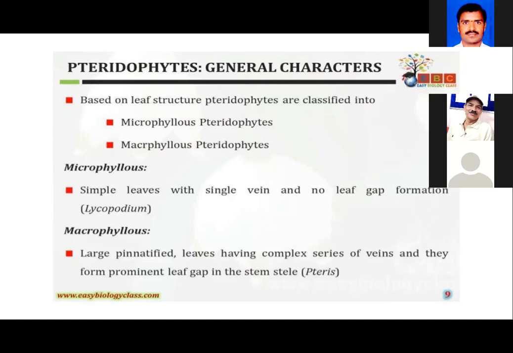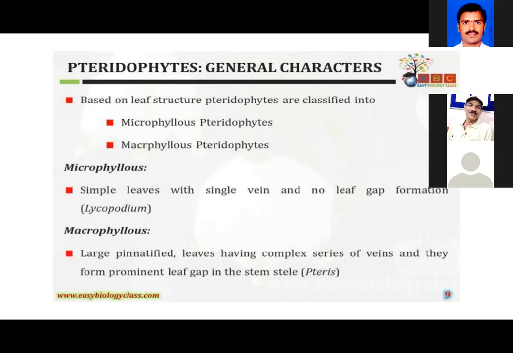Plants which possess simple, very small leaves with a single vein, arranged side by side without any gap between them, are considered microphyllous. Phyllis is always represented in the leaf character. So here the leaves are very simple, small, and arranged very closely with each other. This is called microphyllous leaves.